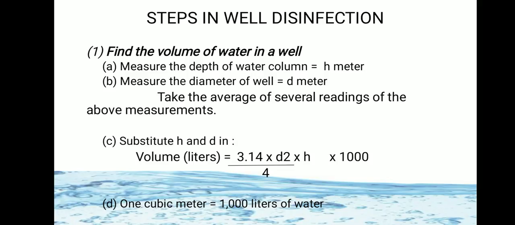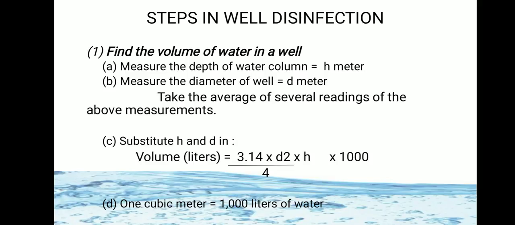Second, measure the diameter of the well, that is D, which is also measured in meters. Take the average of several readings of the above measurements. So first we measure the depth of the water column, that is, the height of the water column. Second, measure the diameter of the well.